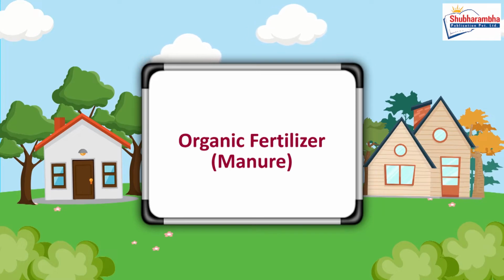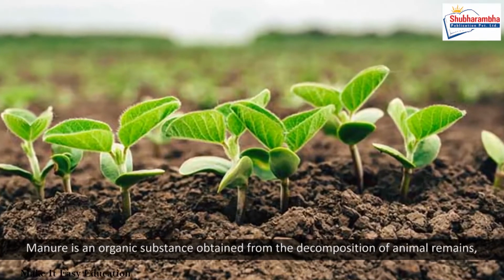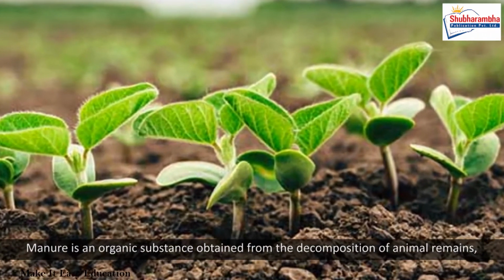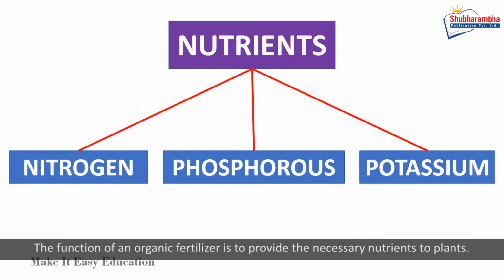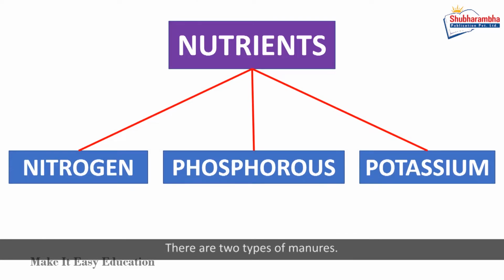Organic fertilizer, manure. Manure is an organic substance obtained from the decomposition of animal remains, poultry droppings, and dead plants. The function of an organic fertilizer is to provide the necessary nutrients to plants. There are two types of manures. They are green manures and animal manures.